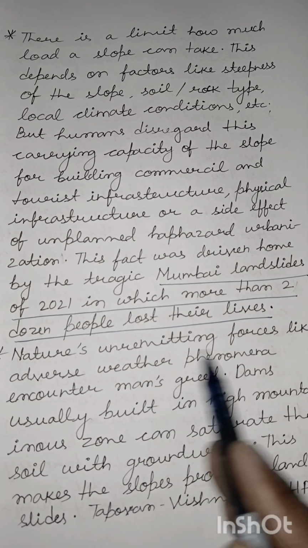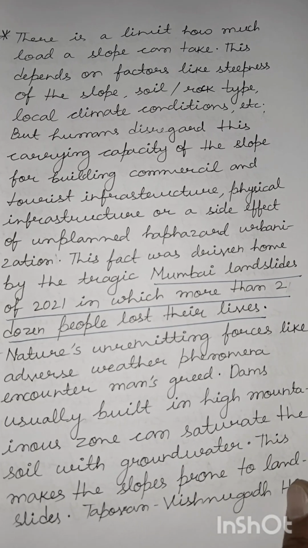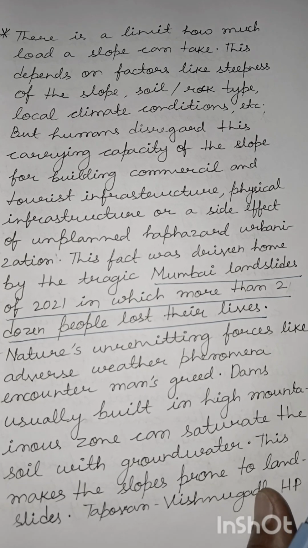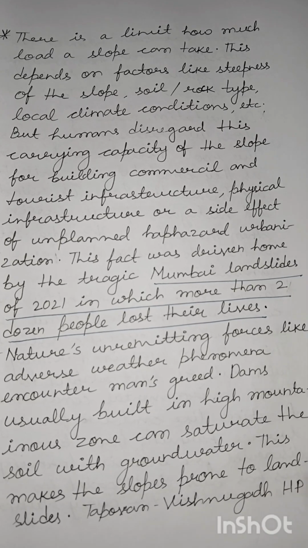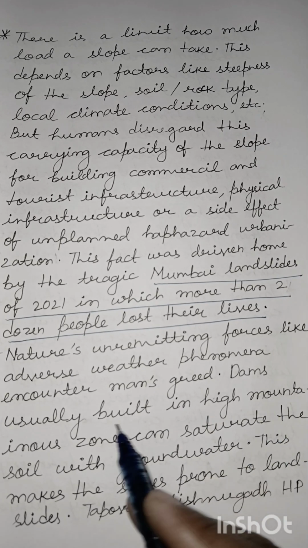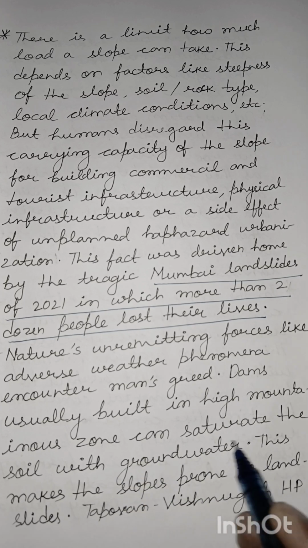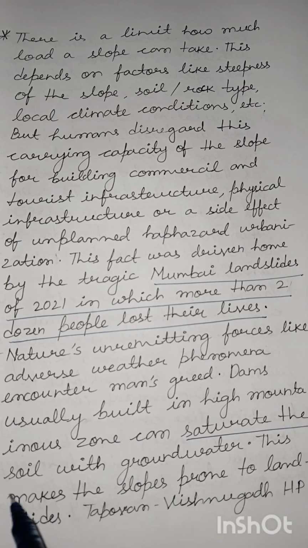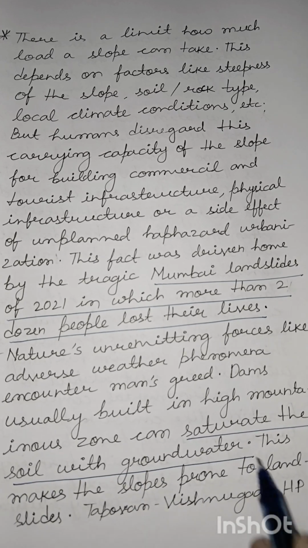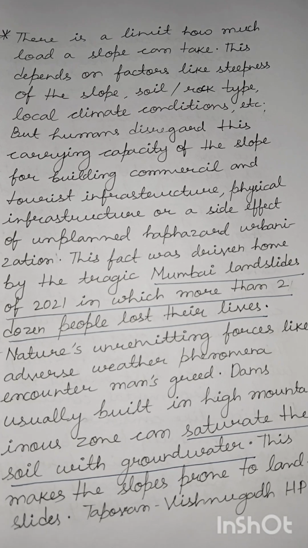Then nature's unremitting forces like adverse weather phenomena encounter man's greed. Dams usually built in high mountain zones can saturate the soil with groundwater. When we build reservoirs in the high mountains, some of the water would seep into the slope, and this would make the slope more vulnerable to landslides.